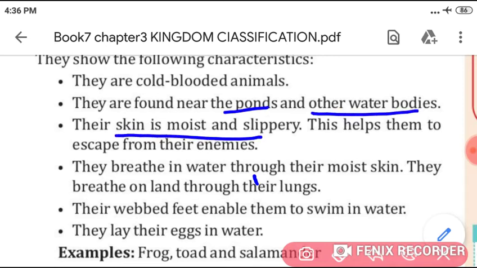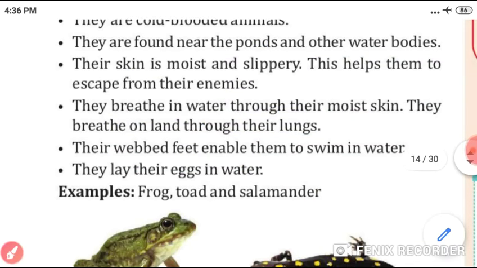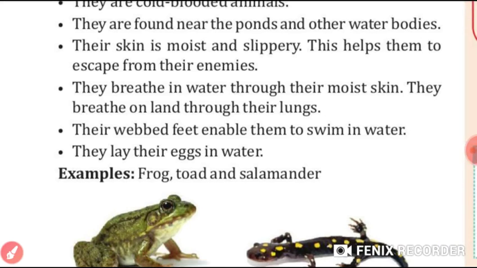Their skin is moist and slippery, and due to their skin they can escape from enemies. They breathe in water through the moist skin, and when they come on the land, they breathe through their lungs. They have webbed feet, and they lay eggs in water, students, like frog, toad, and salamander.